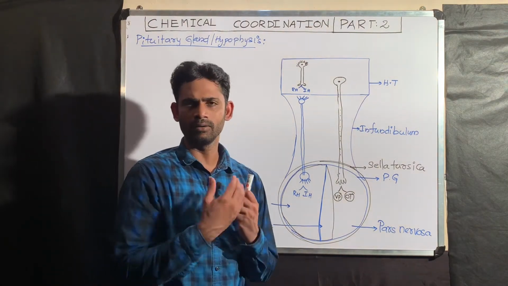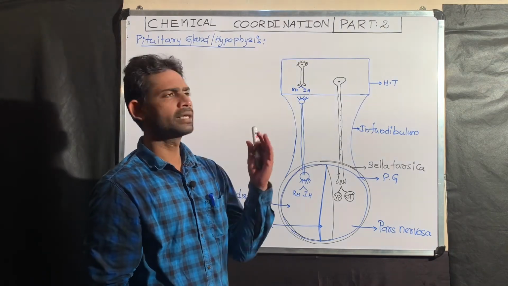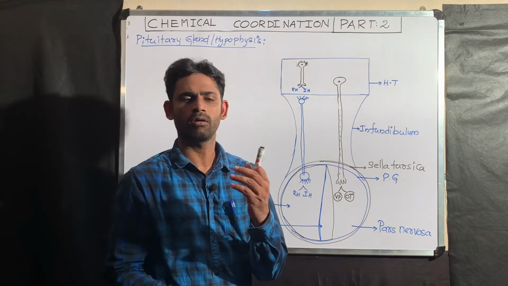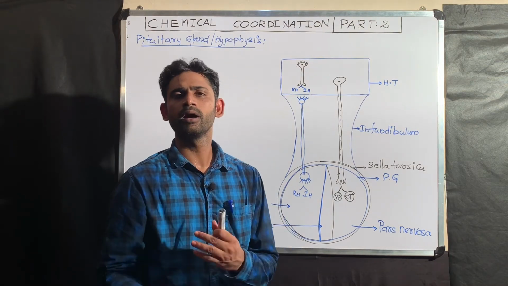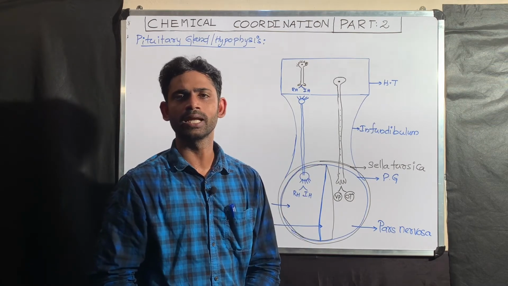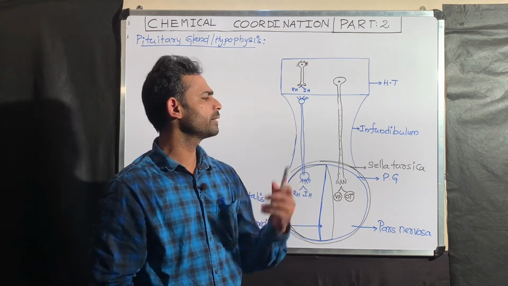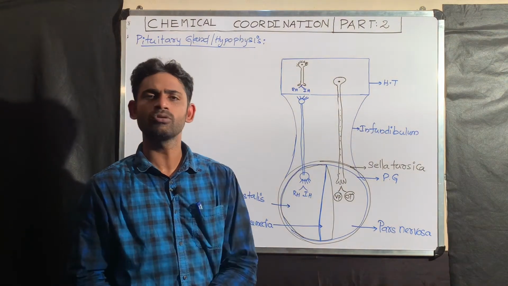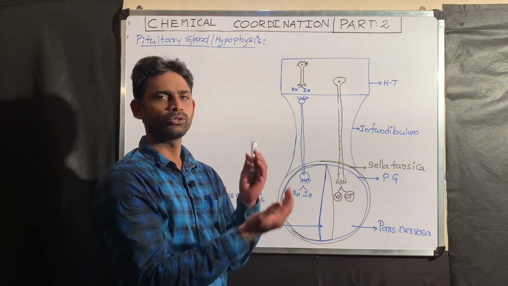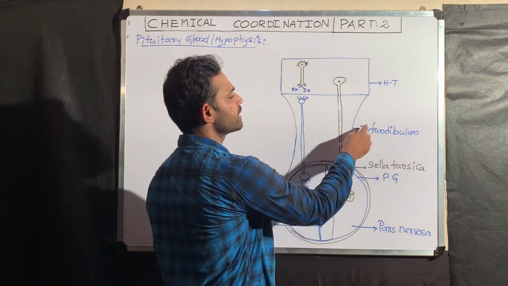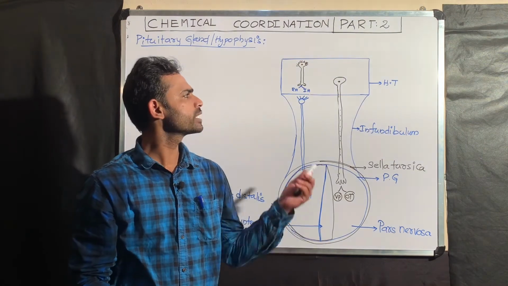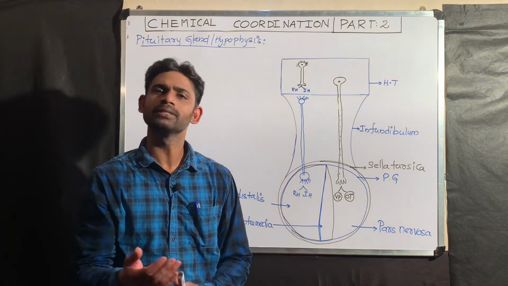Actually, I already mentioned that functionally the hypothalamus and pituitary gland are coordinated because of their close functions. Structurally also, the hypothalamus and pituitary gland are associated. The hypothalamus is associated with the pituitary gland through a stalk called the infundibulum, a tract through which the pituitary gland is associated with the hypothalamus.